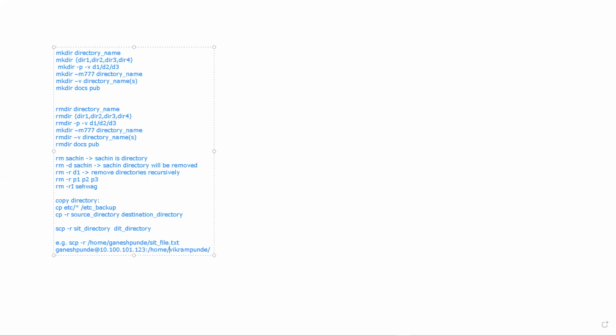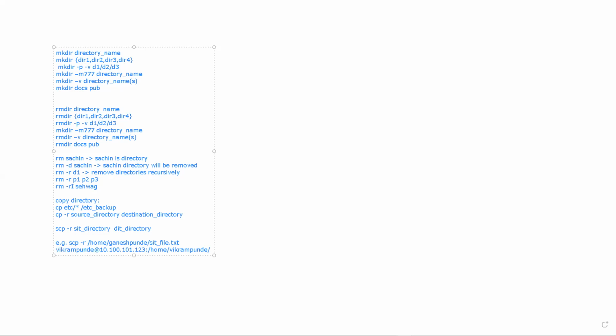So what will happen? Here I even need to specify the destination username, right? For example, here I am copying from my system. This is my user directory. So from my user directory, I am copying to Vikram's computer, and for Vikram's computer, first of all, I need to specify the Unix username, which is used to log in to that computer.